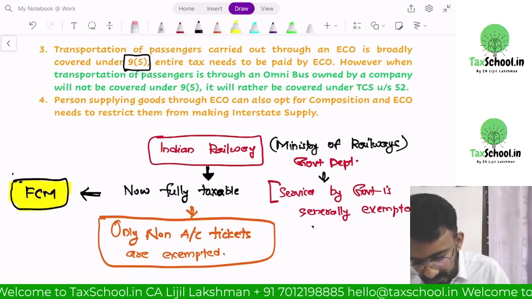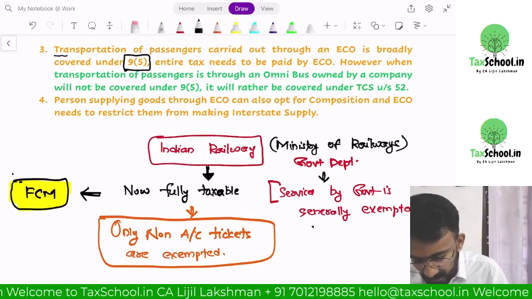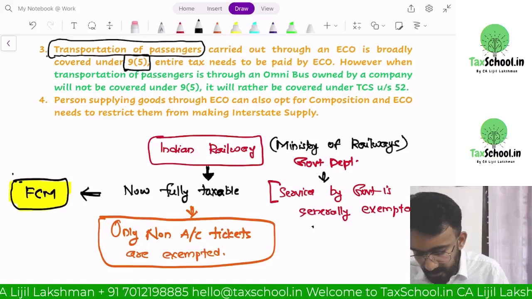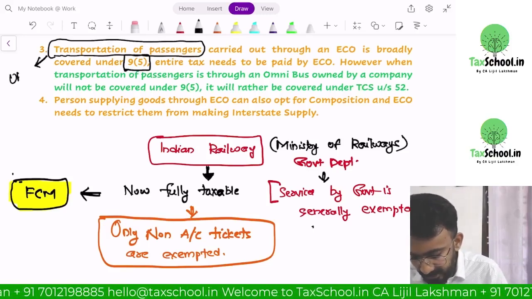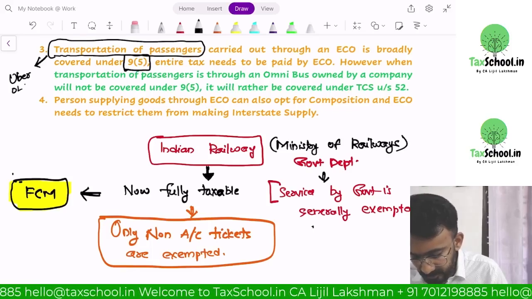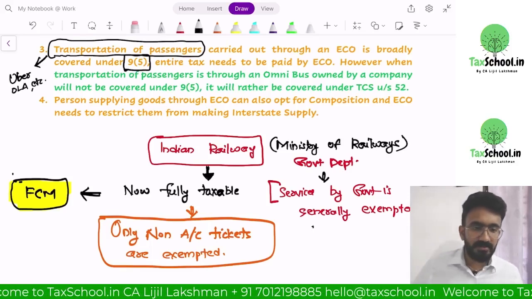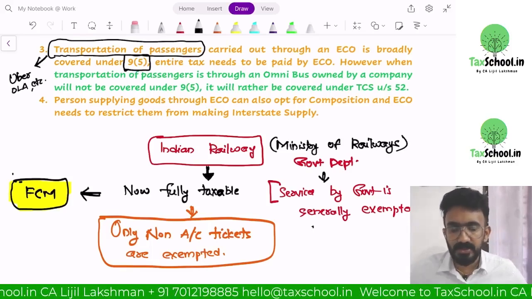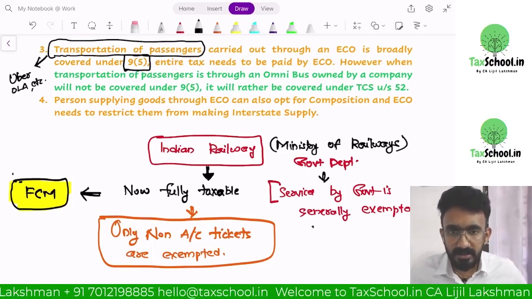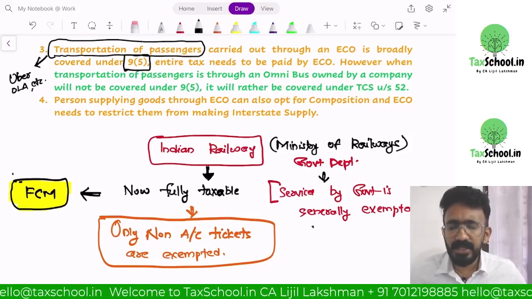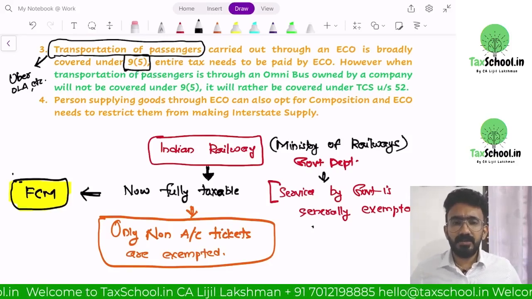One of those services where the entire tax to be paid by e-commerce operator is transportation of passengers. You tell me an e-commerce operator who provides transportation of passengers. Uber, Ola, all of them provide transportation of passengers. So if you book an Uber taxi, it is Uber who will pay entire taxes to the government, be it whatever kind of vehicle you're booking.